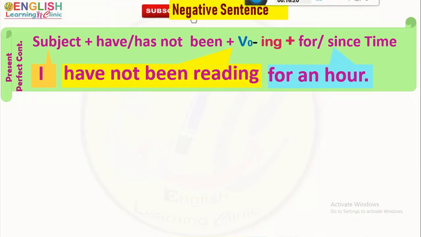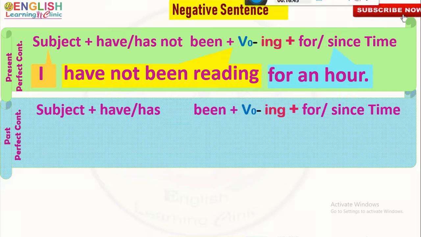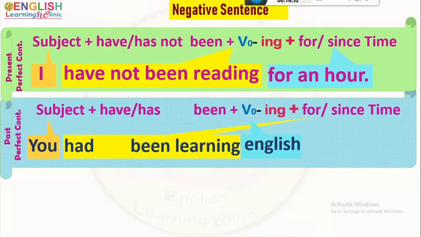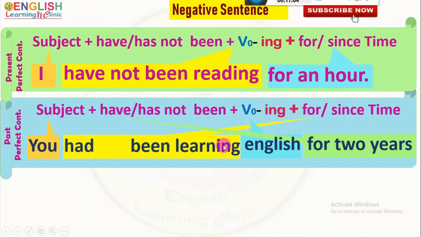With the past perfect continuous form of the verb, the affirmative assertive structure is that, and the constructed sentence as we have already constructed is you had been learning English for 2 years. Here also a helping verb. So to make it negative, we only put not after that helping verb, and the negative form of the verb is had not been learning, and the negative sentence is you had not been learning English for 2 years.